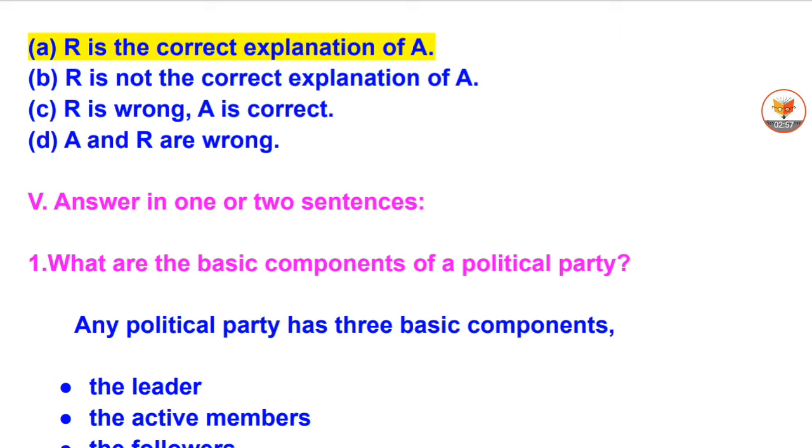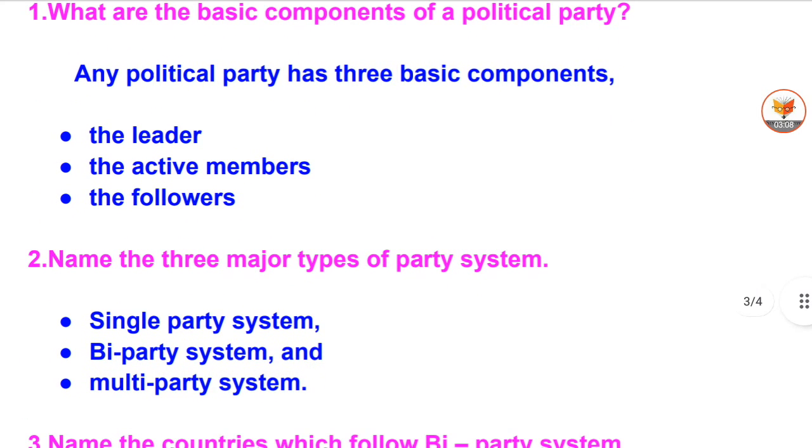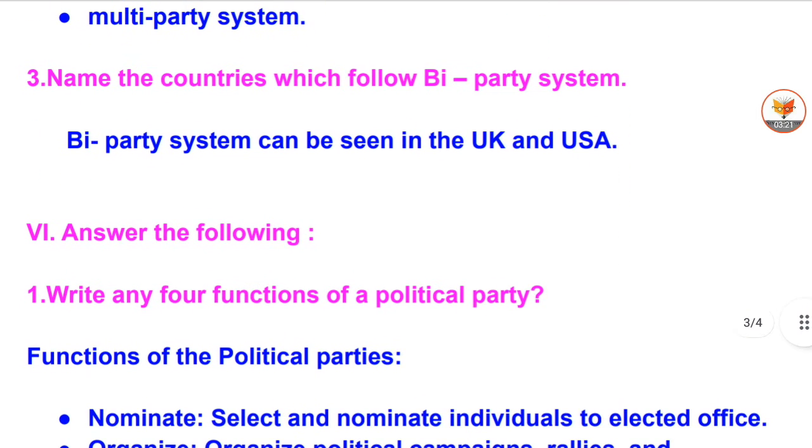V. Answer in one or two sentences. 1. What are the basic components of a political party? Any political party has three basic components: the leader, the active members, the followers. 2. Name the three major types of party system. Single party system, bi-party system and multi-party system. 3. Name the countries which follow bi-party system. Bi-party system can be seen in the UK and USA.